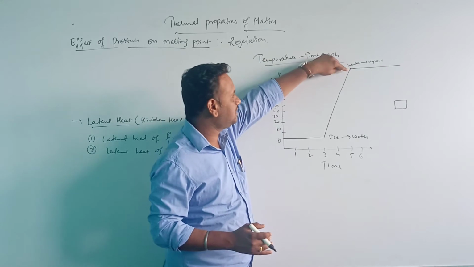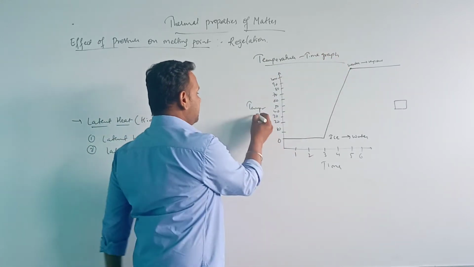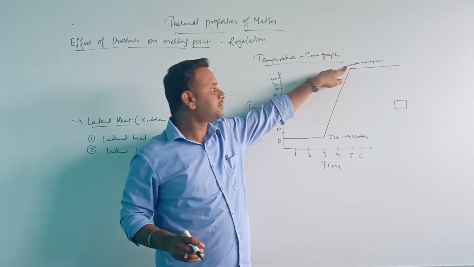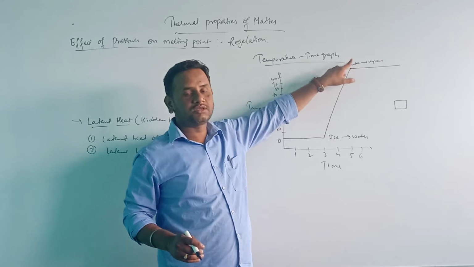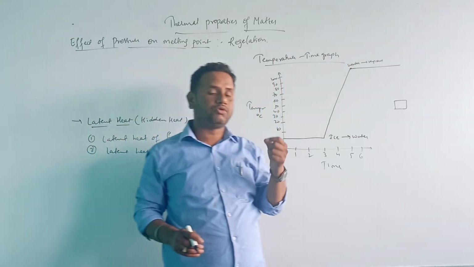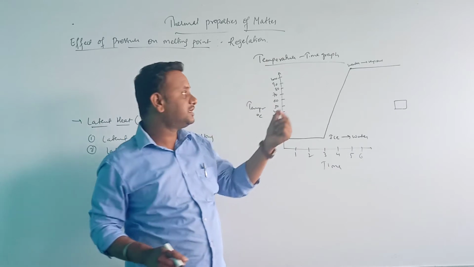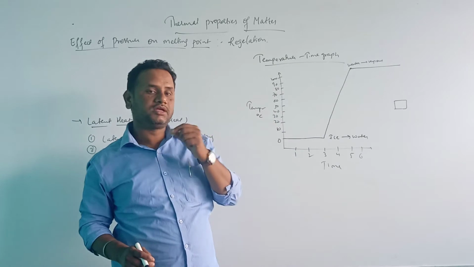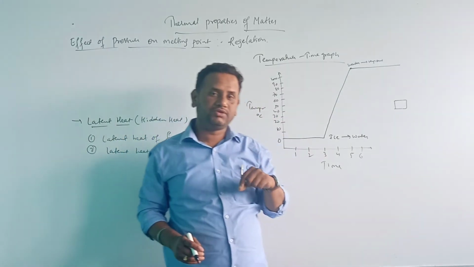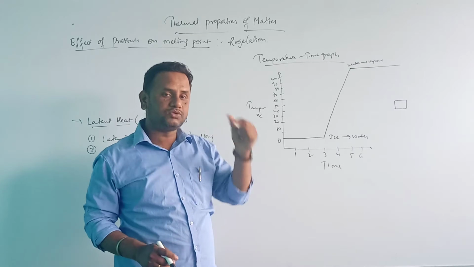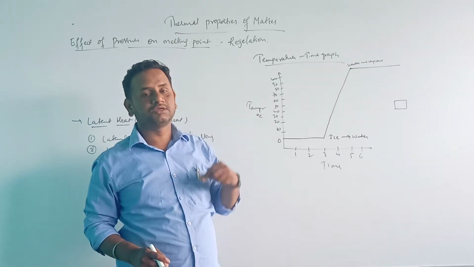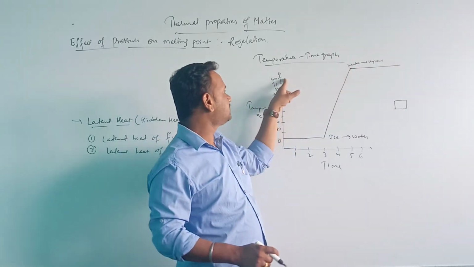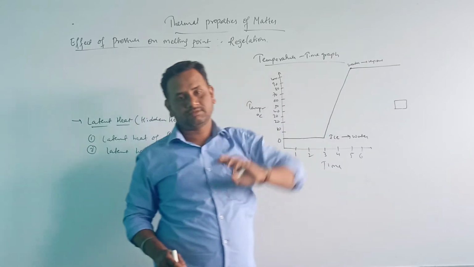Now at one stage, at 100 degrees Celsius, the water is boiling, at its boiling point, and the water is converting into vapor. Again, whatever heat energy we are giving is used by the water molecules to convert into vapor. That is why the temperature remains constant for some time.